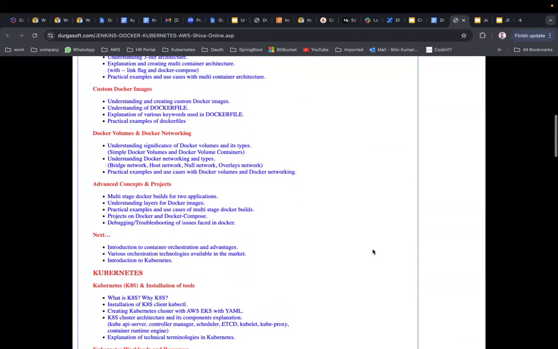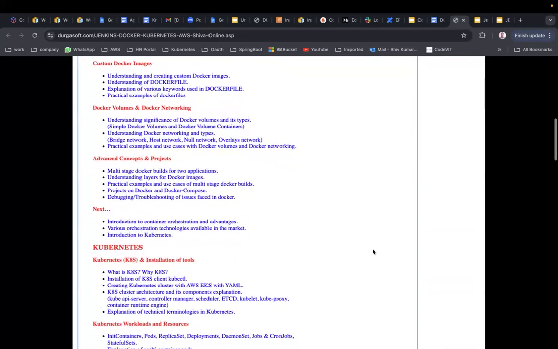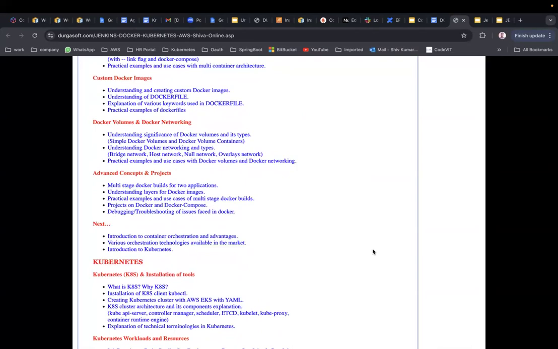Next, custom Docker images, creating our own Docker images. In Docker Hub, there is a Docker registry where Docker images are present, and we can use those. But in the industry, our own applications will be there. How do we create a Docker image out of our application? That's a custom Docker image. How do we create that? Using Dockerfiles. Using Dockerfiles, we can create our custom Docker images.